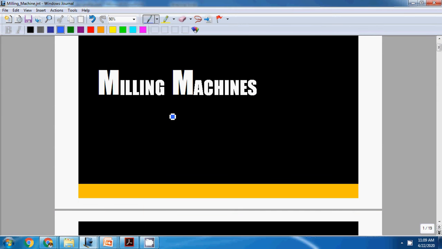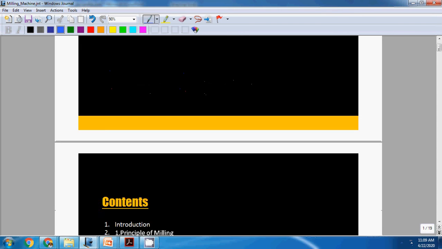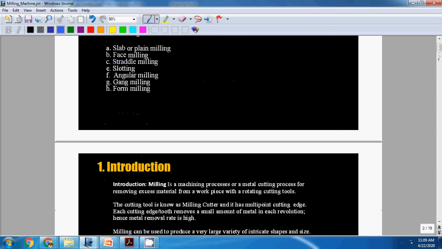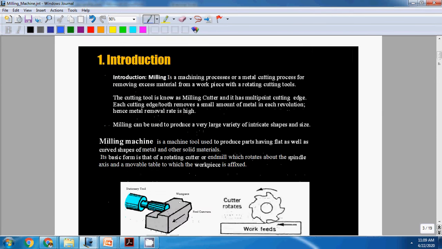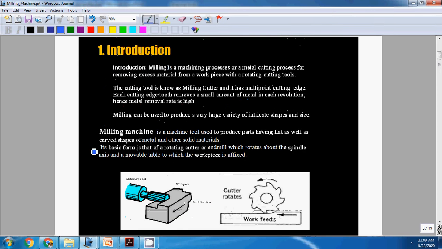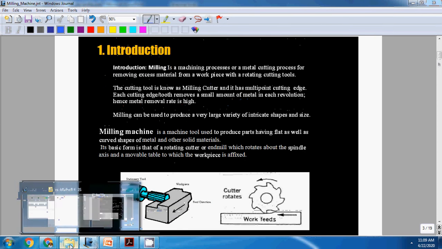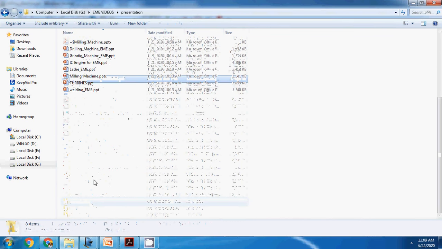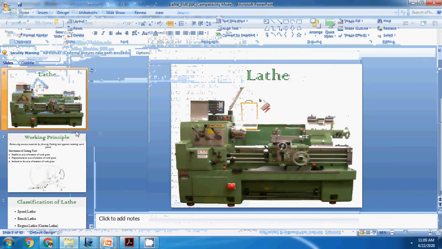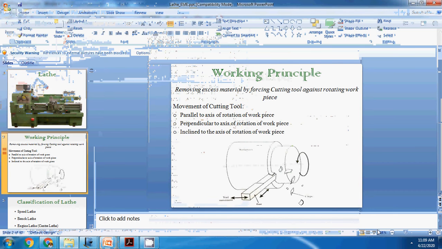In the last lecture video, we discussed lathe. If we see the milling machine, these are the contents which we will discuss. Lathe we discussed in the previous lecture video. If we go over it again, if we observe the lathe here, the